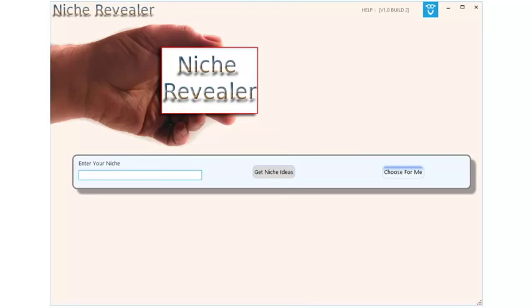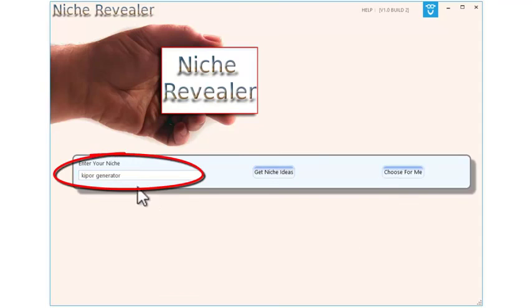When you first open Niche Revealer, you get two options. You can enter your niche, so if you have a niche idea or a keyword idea that you'd like to start working with, then you can type that in. If you're completely stumped or you just want to have a look at something really new, then you can just click Choose for Me and it will pick a niche or a keyword for you to start with.